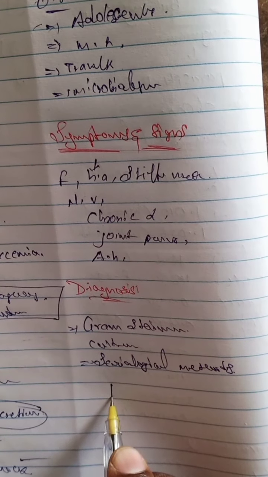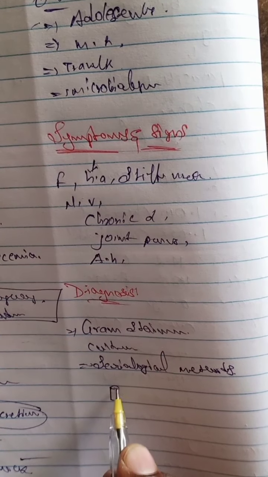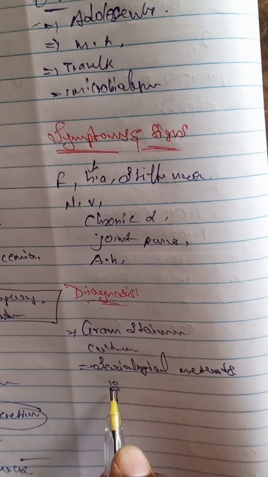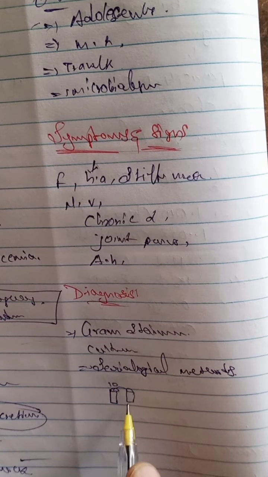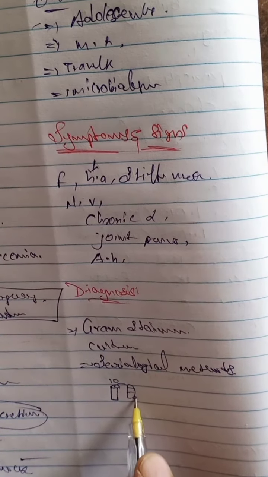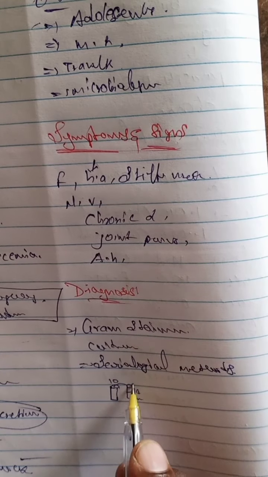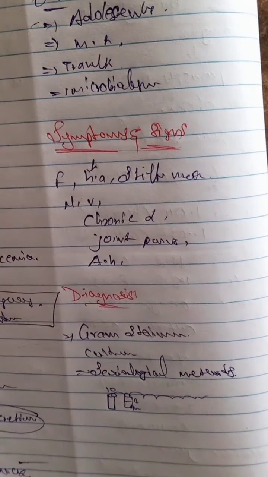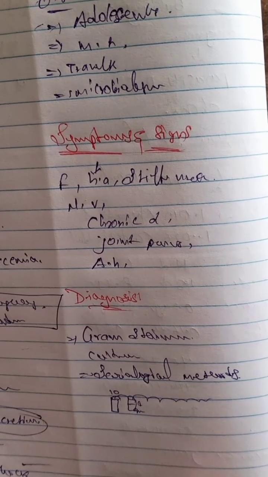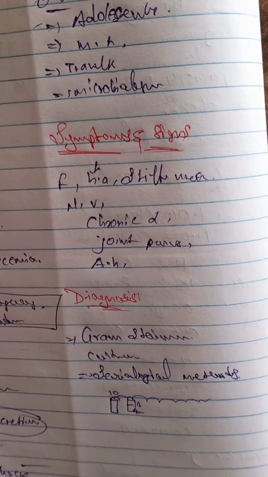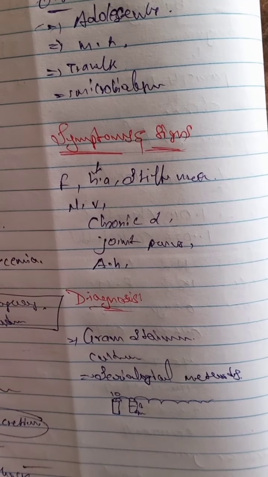Serological method means a 10 ml sample is transferred like this. Don't draw this diagram in your notes. In the 10 ml of sample, 1 ml of sample is transferred to another test tube that already contains 9 ml of water. So here we transfer one by one, serological methods. So with the use of serological methods also we determine the gram negative cocci in our body.